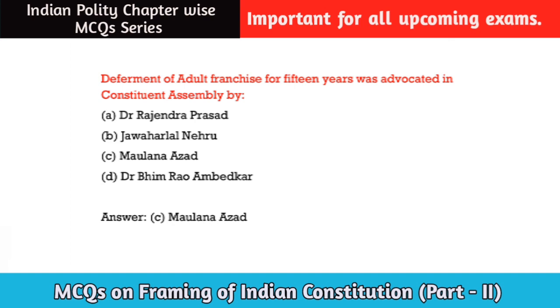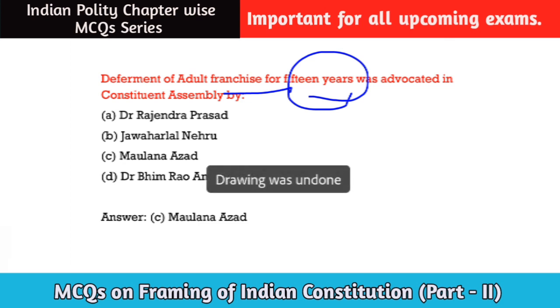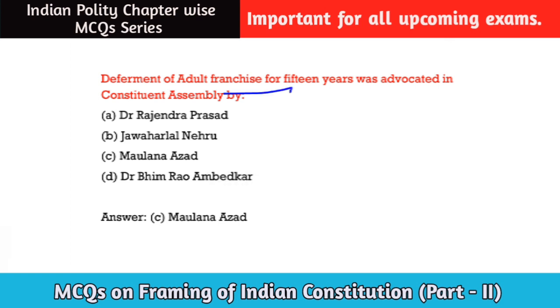Deferment of adult franchise for 15 years was advocated in the Constituent Assembly by whom? That means the voting rights were to be deferred for 15 years. Who introduced this in the Constituent Assembly? The answer will be option C, Maulana Azad.